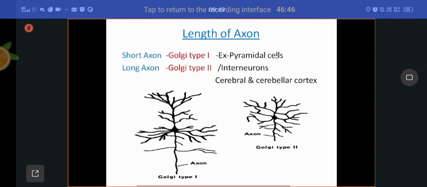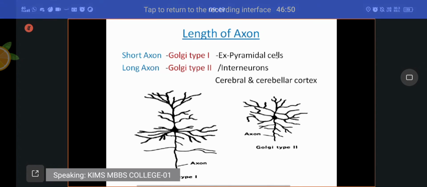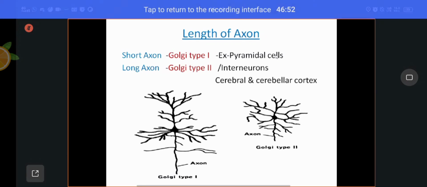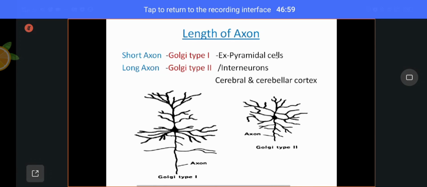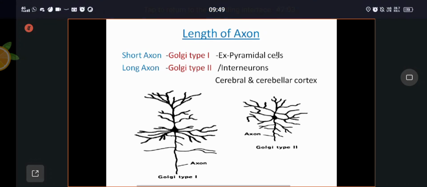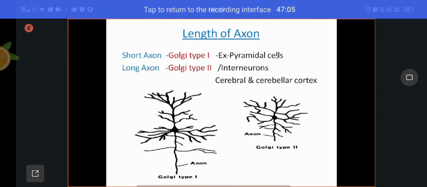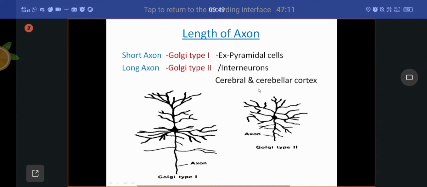The pyramidal cells which are present in the cerebral cortex, the cell body is confined to the gray matter, but axons leave the cerebrum and pass through the brainstem, finally entering the spinal cord. The remote areas will be connected by long axons. Those are called Golgi type 1 axons.